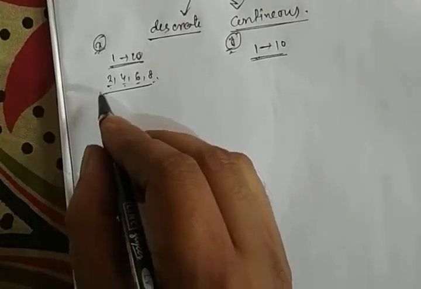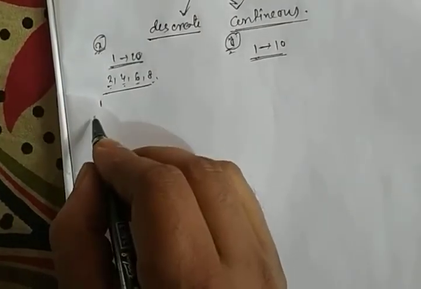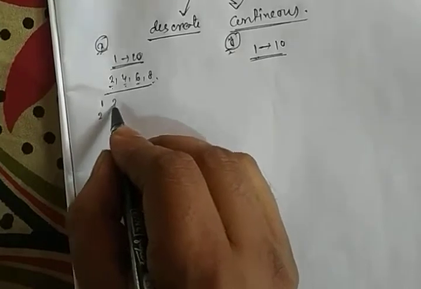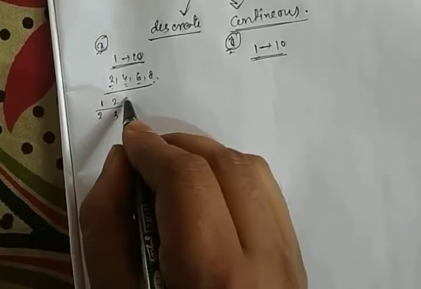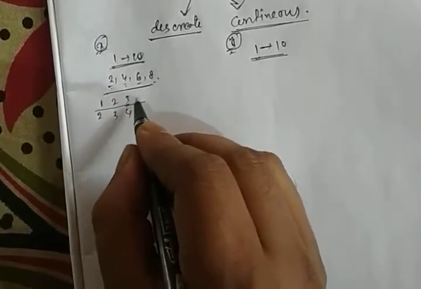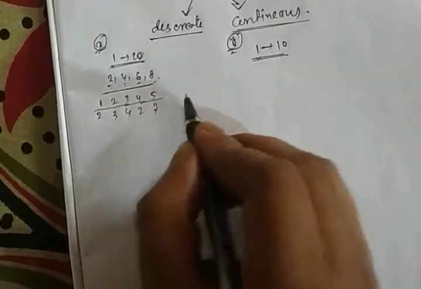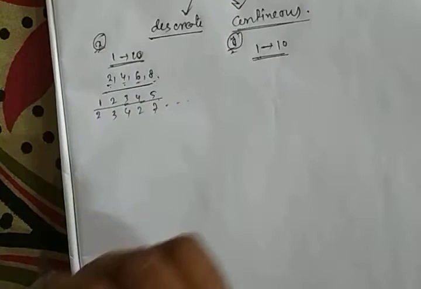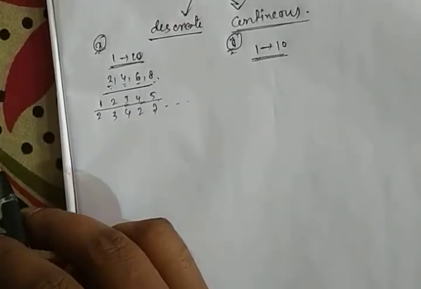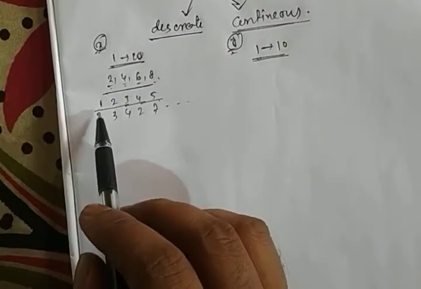Such as first family contains 2 members, second family contains 3 members, third family contains 4 members, fourth family contains 2 members, fifth family contains 7 members, and so on.